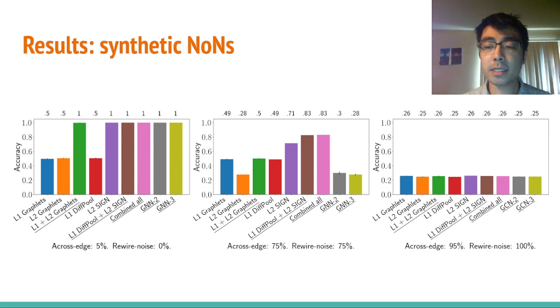In total, we tested 30 different parameter combinations of across edge amount and rewire noise amount, corresponding to 30 different NONs. In summary, we found that for 30 out of the 30 NONs, at least one NON approach outperformed or tied the best single-level approach. This indicates that NON approaches are useful on this kind of data.